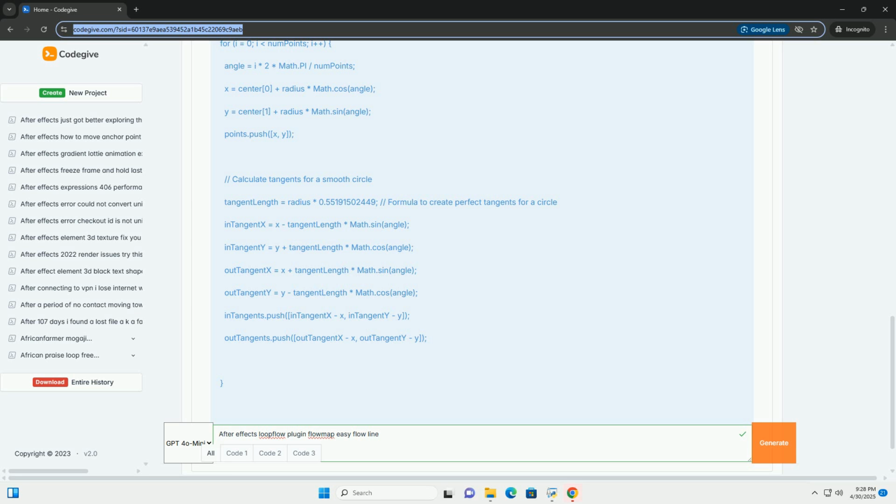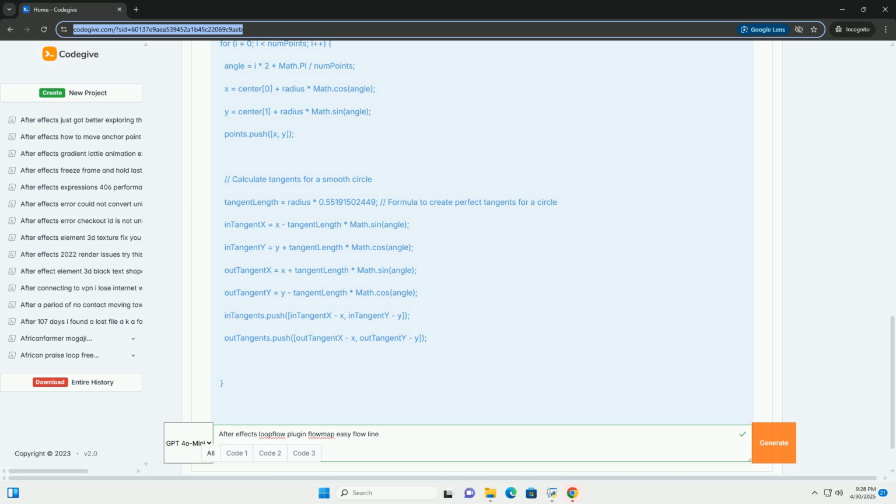Position. This controls the starting position of the particle_precomp layer's movement along the flow field. Speed. Determines how quickly the layer moves along the flow path. Adjust to your desired pace. Path length. Controls the length of the path drawn by Loopflow. Higher values mean longer paths and potentially more complex movements.